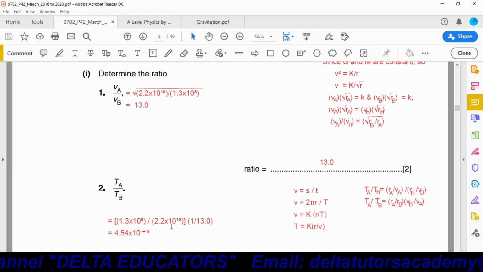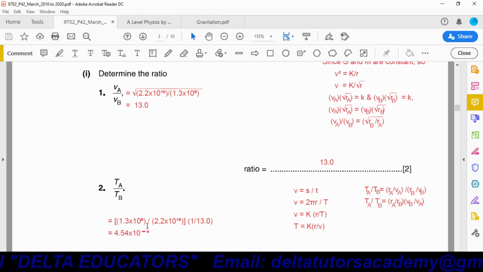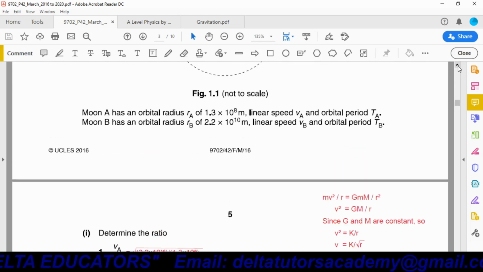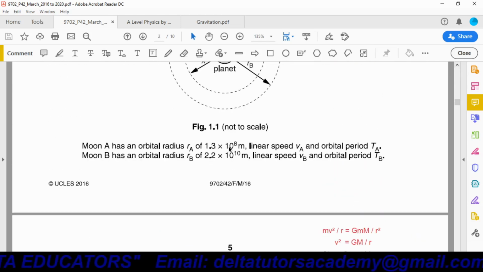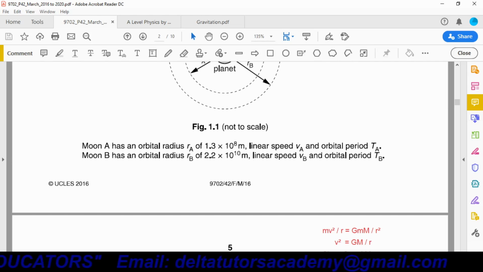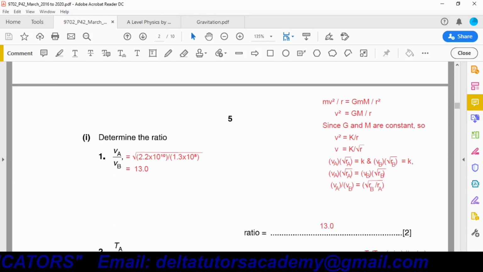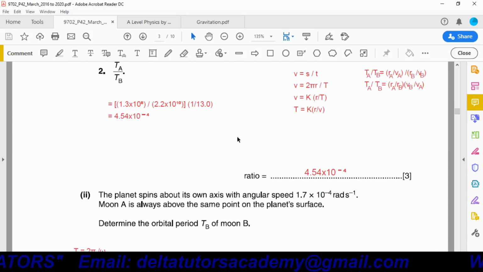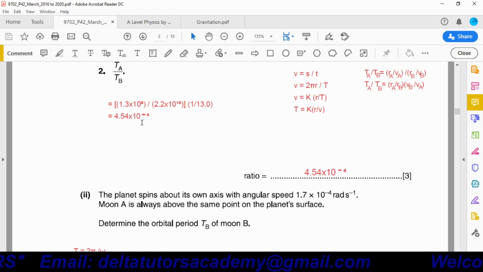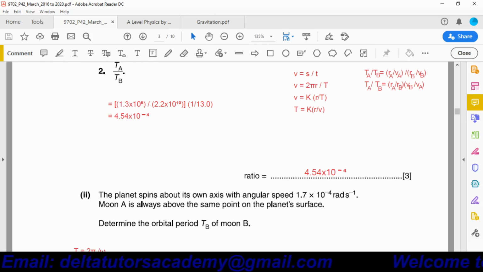And here this is the value of RA over RB. This 1.3 into 10 power 8 is RA, and this 2.2 into 10 power 10 is RB. So we have substituted the values and we got the answer 4.54 into 10 power minus 4. Again, it is a ratio, so there is no unit.